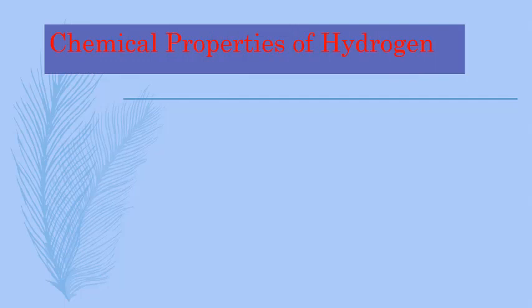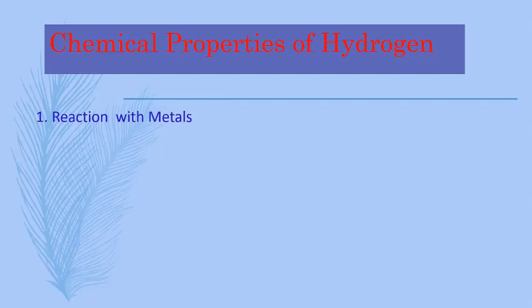Now I discuss chemical properties of hydrogen. Chemical properties of hydrogen: reaction with metals. Hydrogen reacts with various metals such as lithium, sodium, potassium, calcium, aluminum.